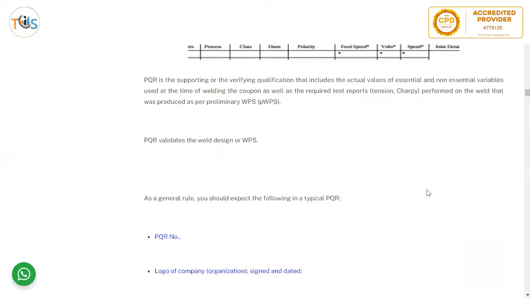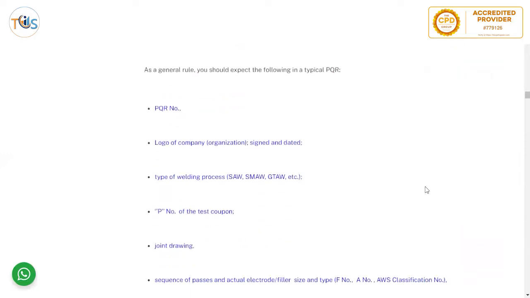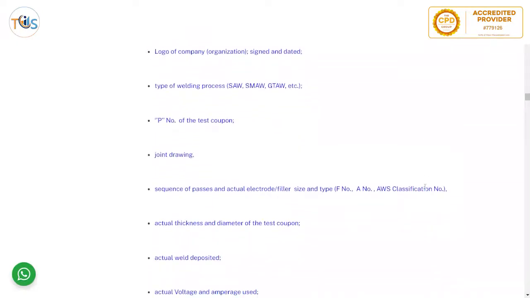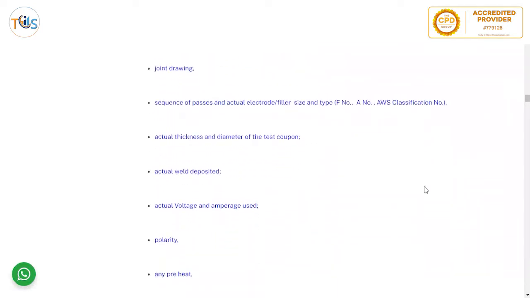A record of what actually happened. PQR validates the weld design for the WPS. As a general rule, you should expect the following in a PQR: PQR number, logo of company, type of welding process, P number of the test coupon, the base metal, joint drawing,